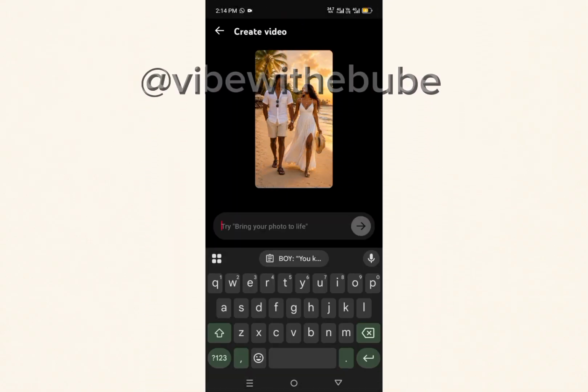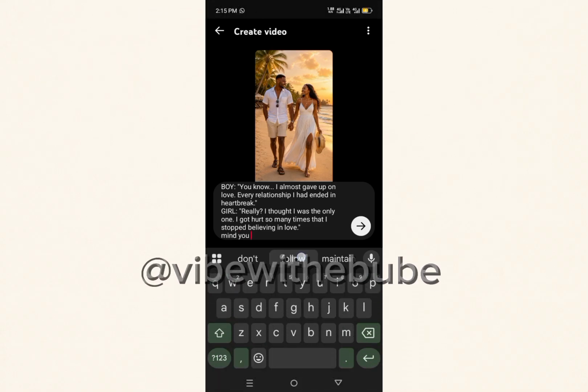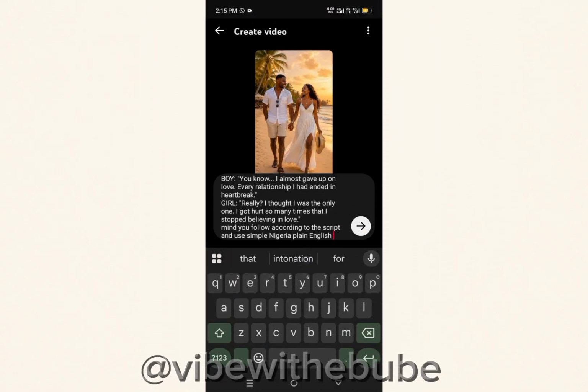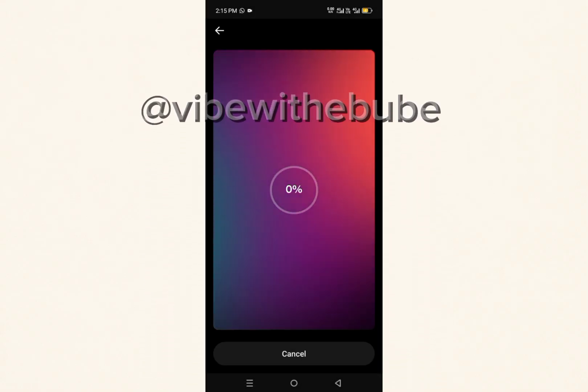Do you see that? Try bringing your picture to life. Go ahead and paste in your script there and make sure you animate it. Okay, just tell the app the accent you want it to use. Okay, now once you are done, click on that white arrow to send.